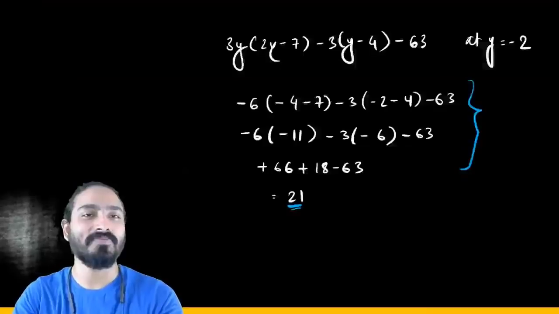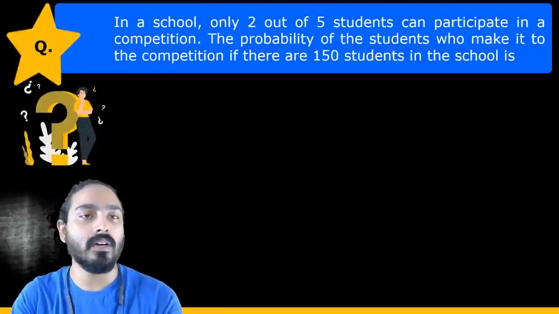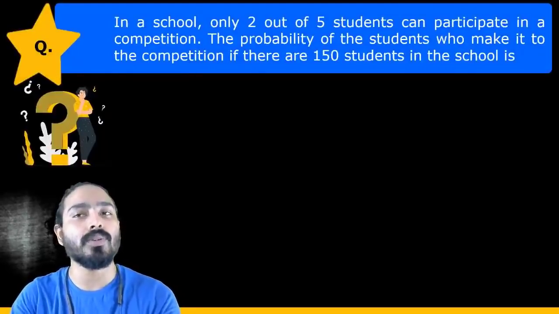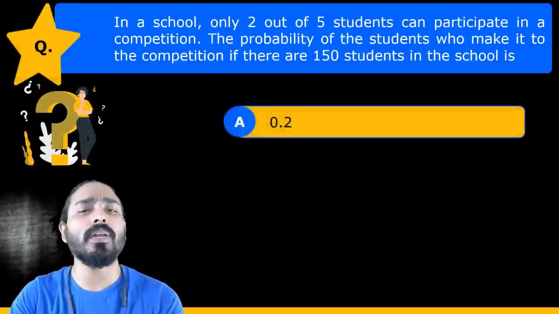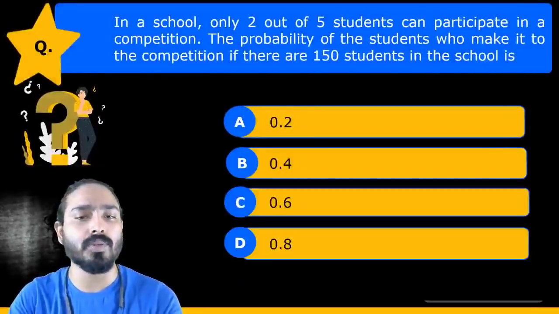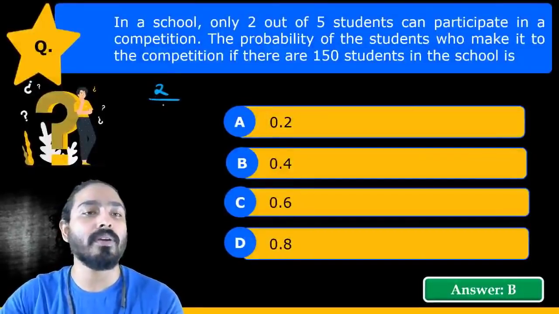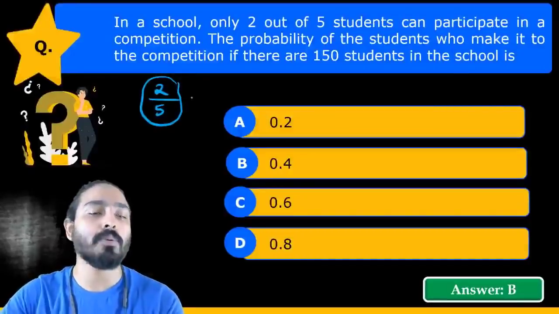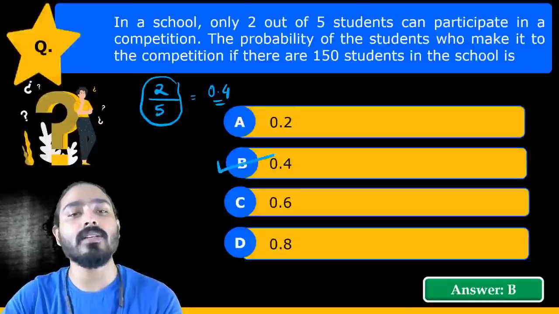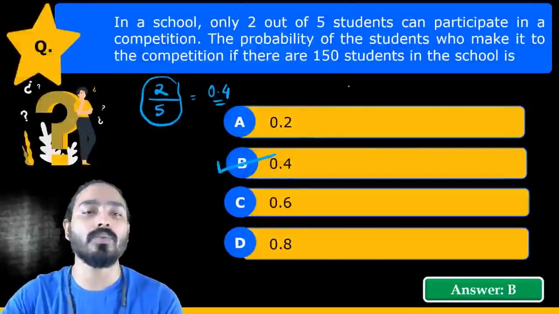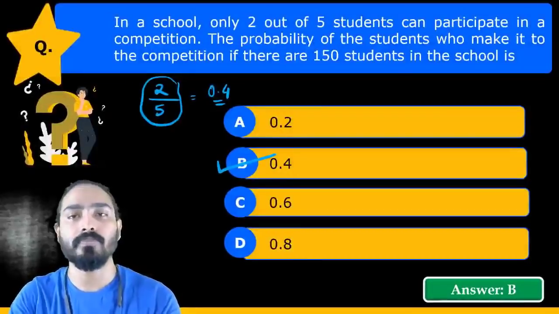Okay, let's move ahead. So in the solution, 2 out of 5 students can participate in the competition. The probability of the students who make it to the competition, there are 150 students in the school. So the probability does not change with the increasing number of students, right? So whatever was the probability initially, that will be the probability finally. So 2 by 5 is the probability. You can just write it as 0.4 and that will be our answer. It does not change. If it is 200 students or 250 students, it will be the same. Okay? Let's move ahead.